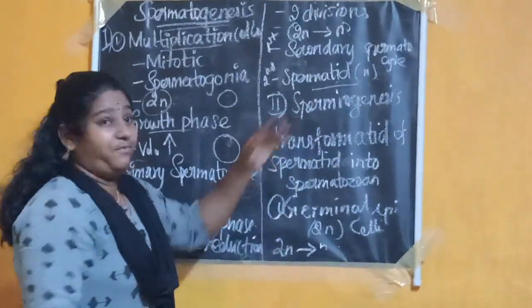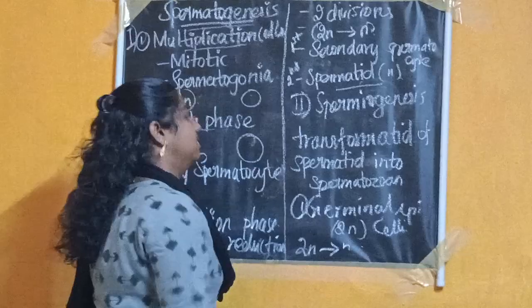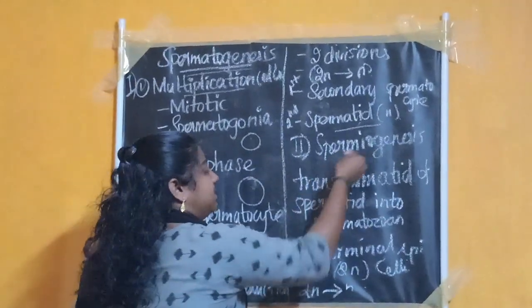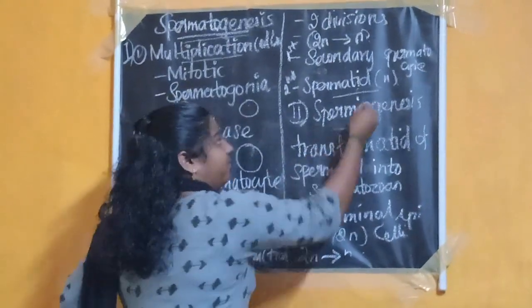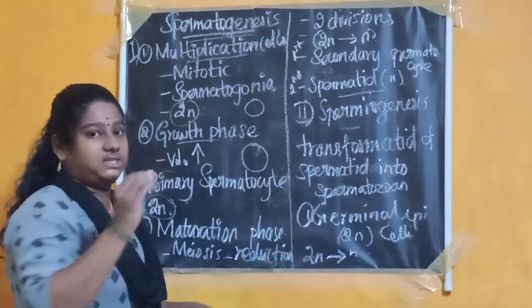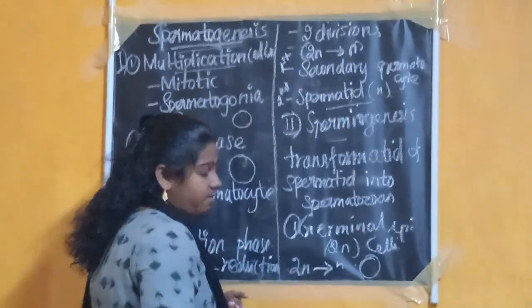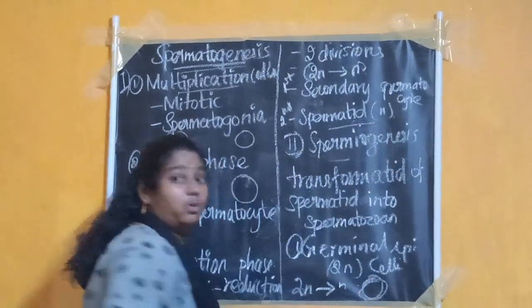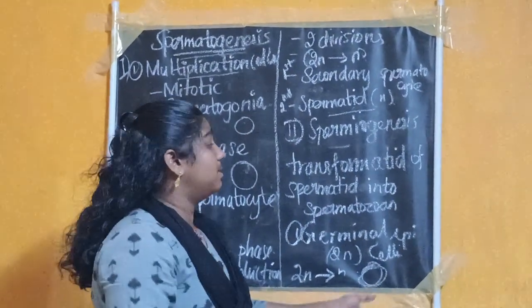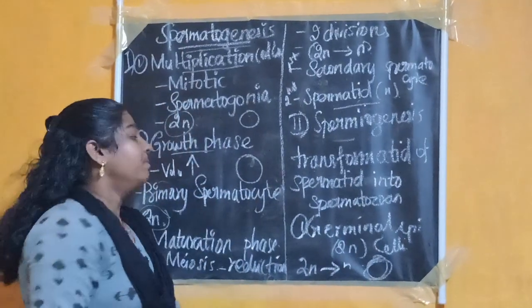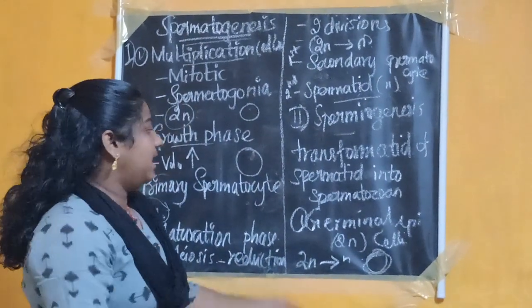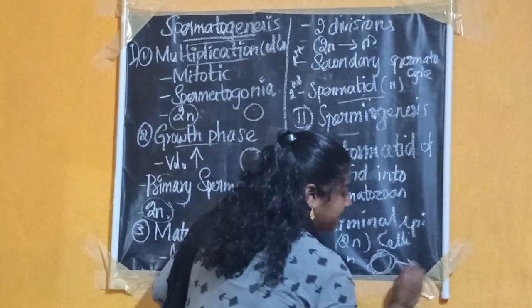Then the second phase is spermiogenesis. In spermiogenesis, the spermatid is transformed into sperm. The spermatid is oval in shape. It undergoes morphological changes and then forms a sperm.